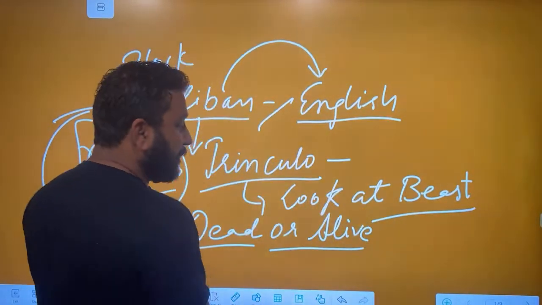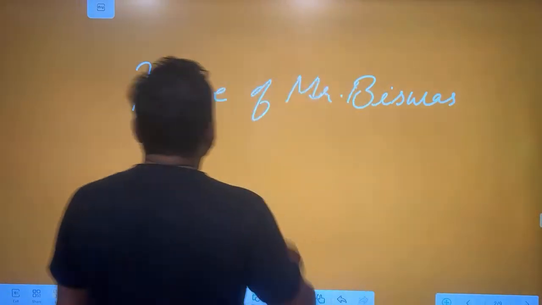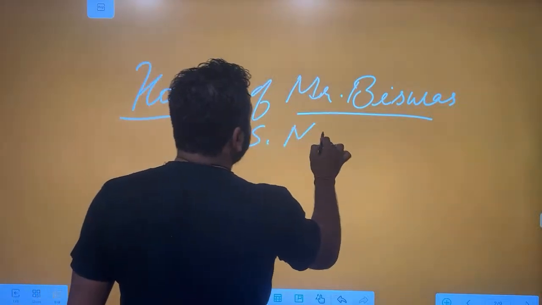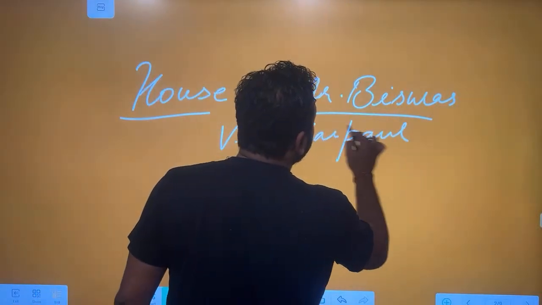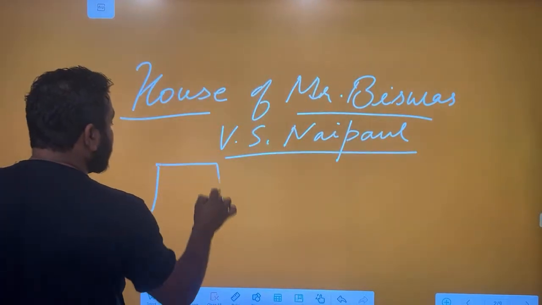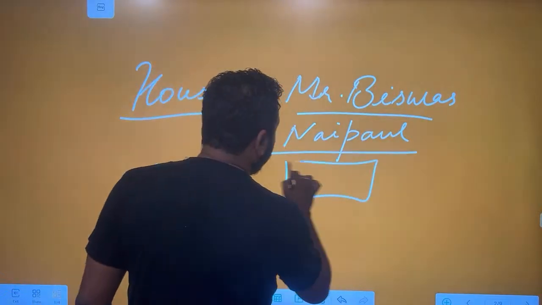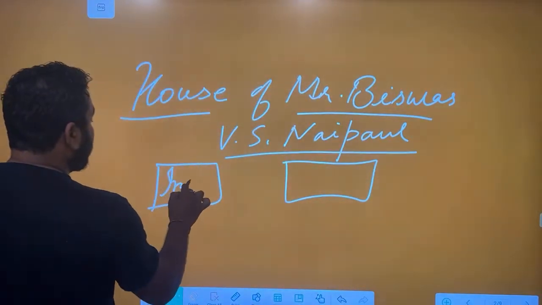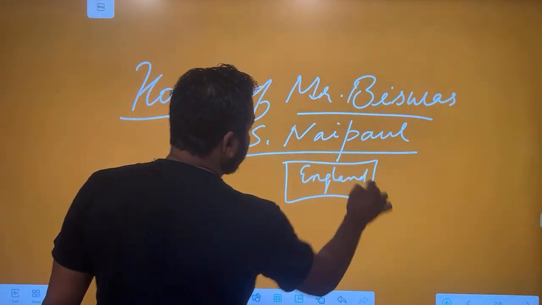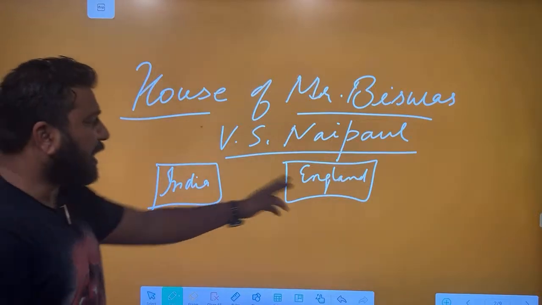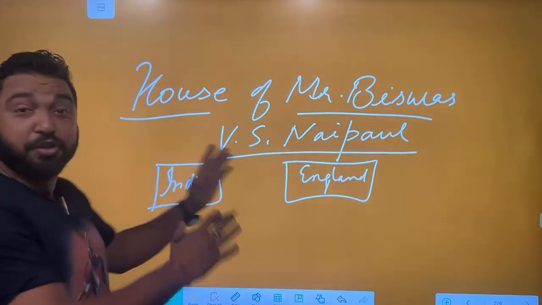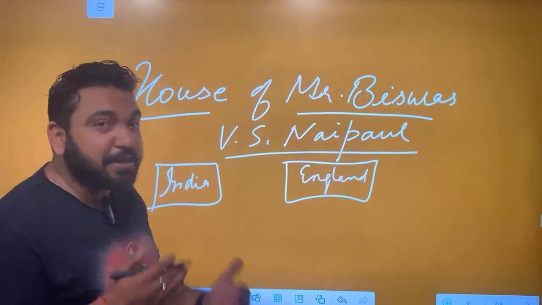The other book that's very important for us is A House for Mr. Biswas, written by V.S. Naipaul. Have you ever wondered what makes this book really important? What happens when you are from this country and you live in another country? You are from India and you live in England or America. What happens? You will say identity crisis, dislocation, cultural gap, cultural shock. Yes, these kind of things happen.